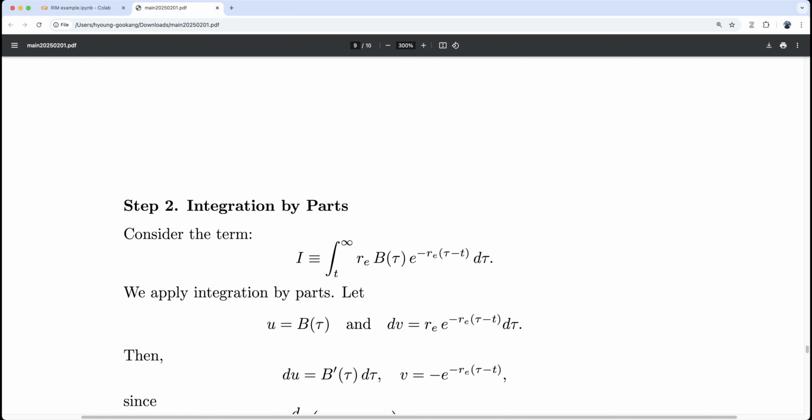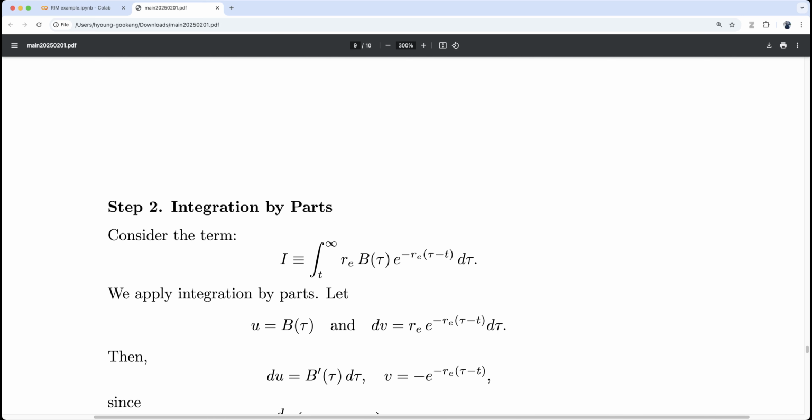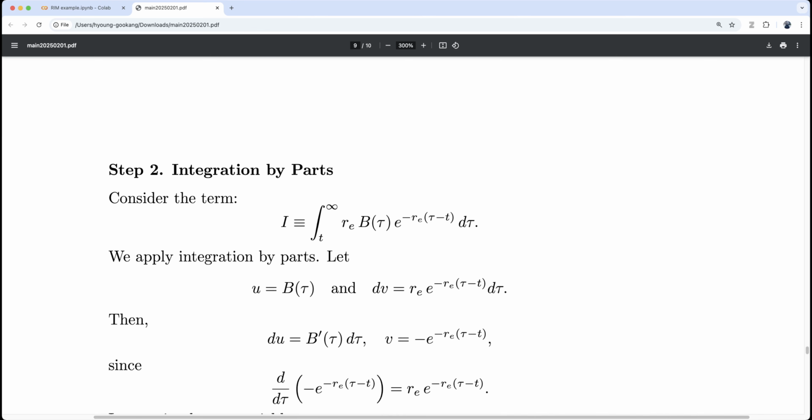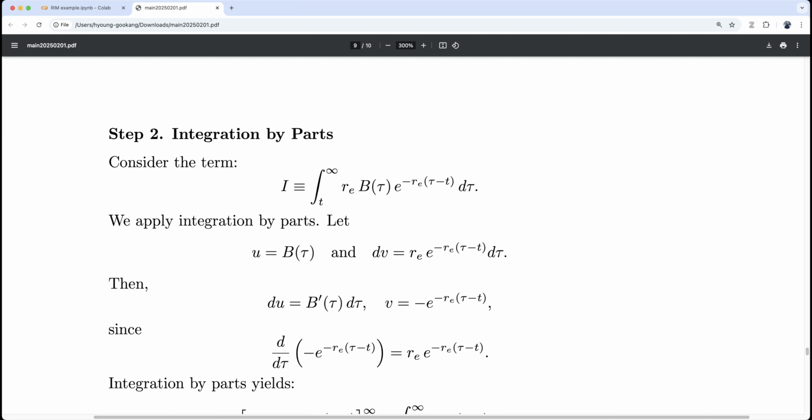Let's also define dv as this one. If we integrate v, we get minus e to the power minus r_E times tau minus t. To check it, you can differentiate this one, and you will get dv, since this one is the same as this one.